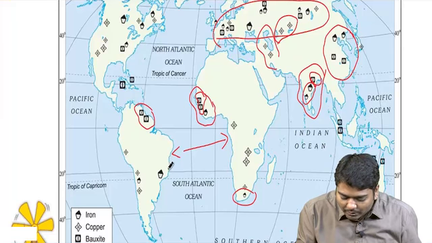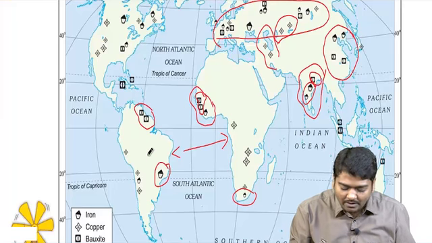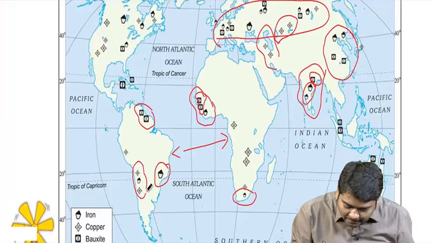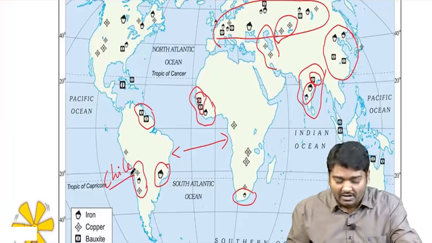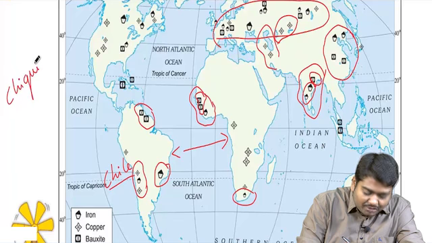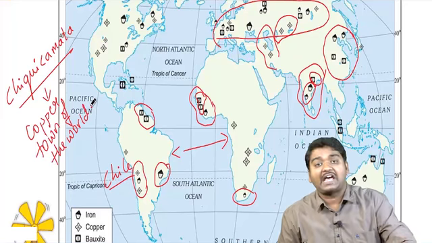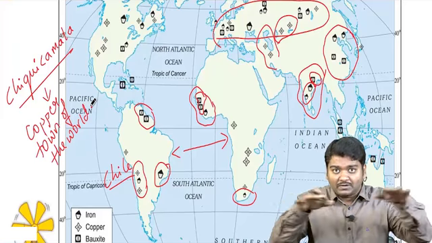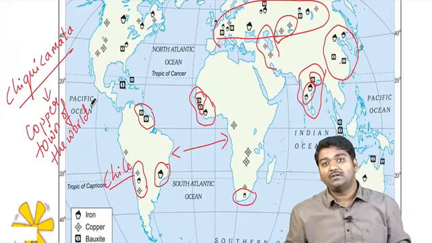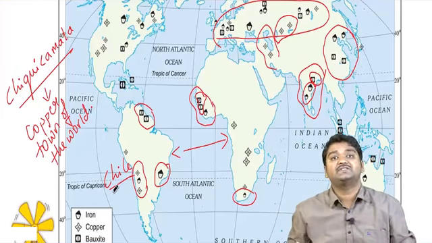And then when we talk about coal, between Argentina and Brazil you see coal, and can you see copper here? This portion in your atlas is Chile, and Chile has a place by name Chuquicamata, and this is actually the copper town of the world. And the copper which is present in Chile is not present in open spaces, or closer to the earth. Usually it is present deep inside. So you go for shaft mining mostly in this region, right?